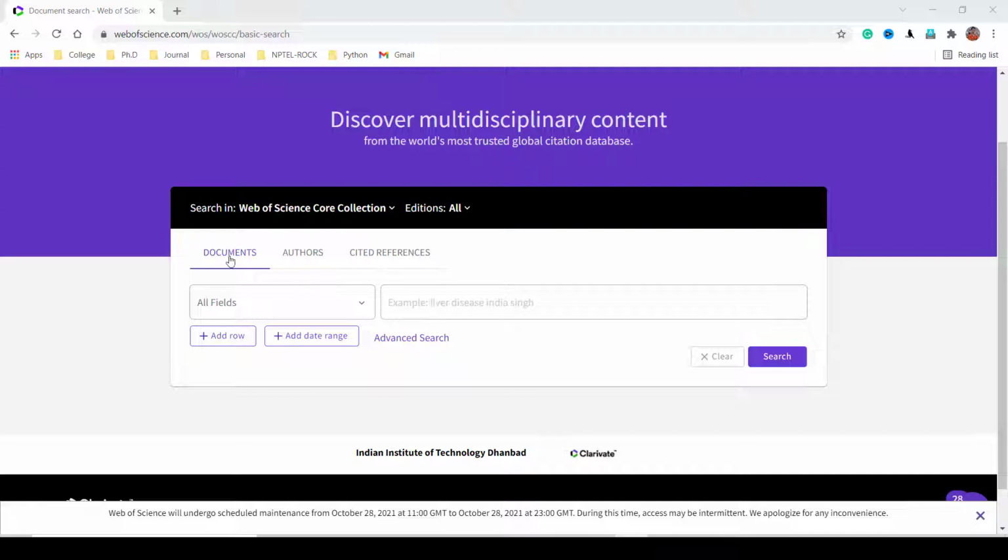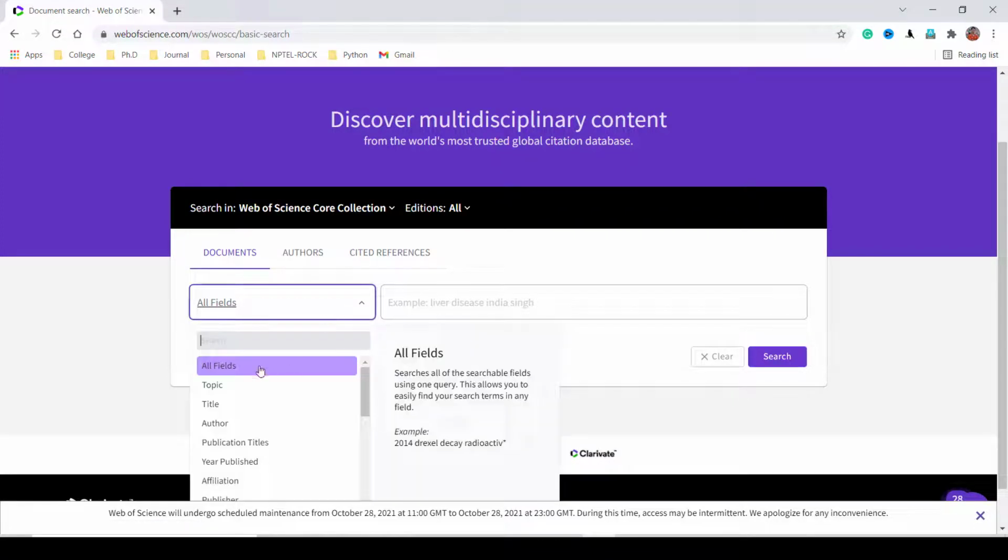First, there is one option: documents, authors and cited reference. So either you can directly search the documents or you can also search using the authors and cited articles. Let us see how many more options it will provide in the documents section. Here you can see all fields.